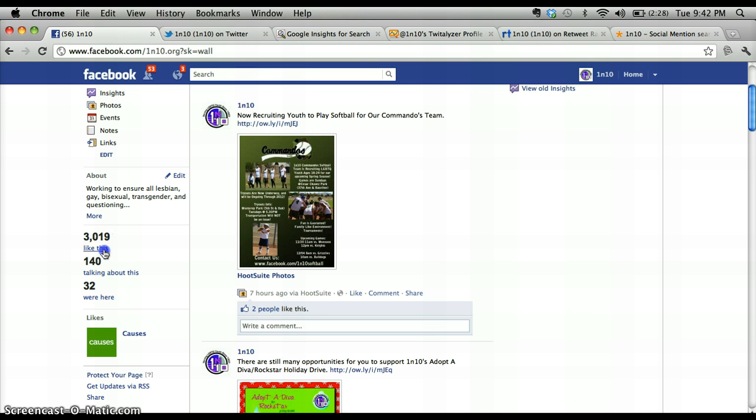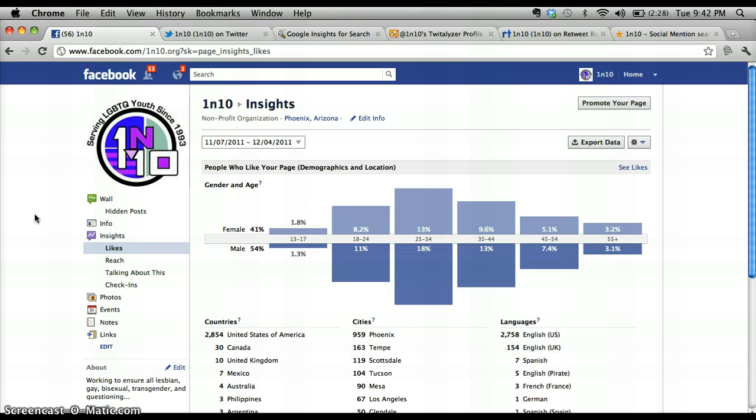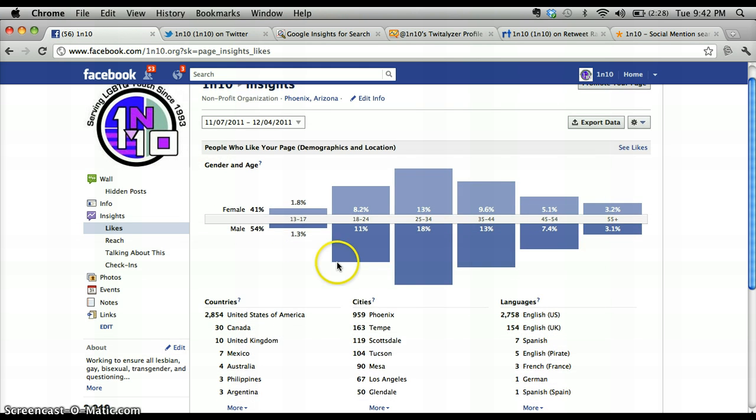We'll begin by looking at how many people actually like their page. 3,019 people like their page, and we want to see exactly who these people are. So right here, it shows you that 41% of likes come from females, and they fall in the age range of 25 to 34 mainly, with 13%.